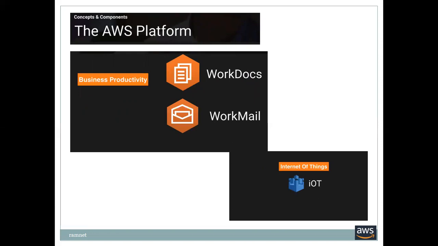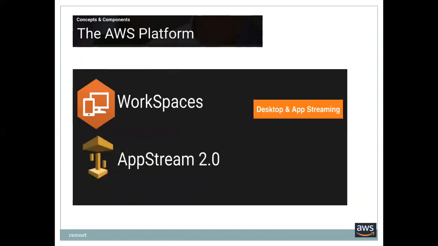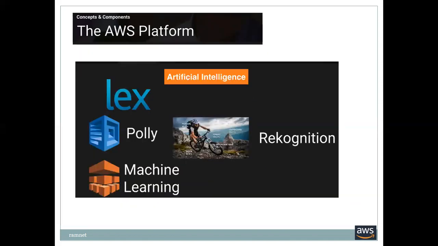Business productivity: WorkMail, WorkDocs. We can have something like Google Drive. Google gives the Word, Office, and other files. The same thing we can have here. And IoT, it's nothing but the Internet of Things. The Internet of Things is eating everybody's job nowadays. And WorkSpaces, and other things for artificial intelligence we can do.